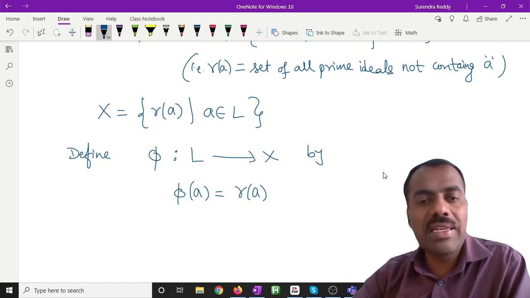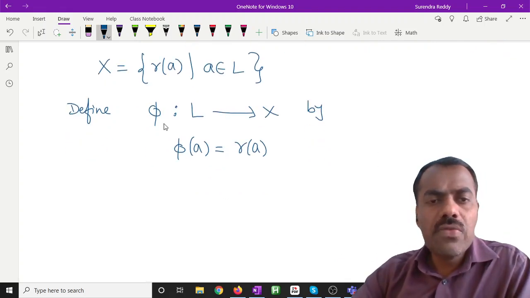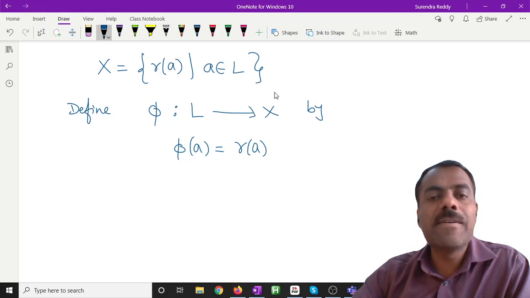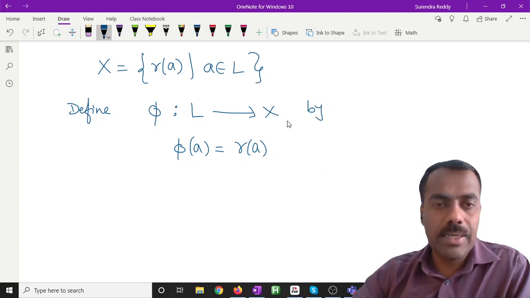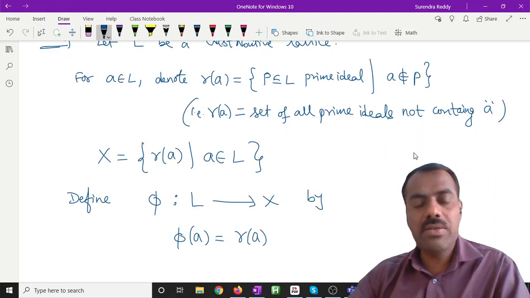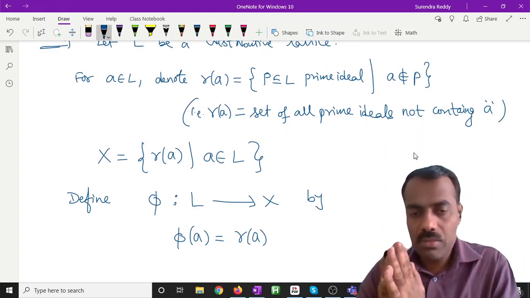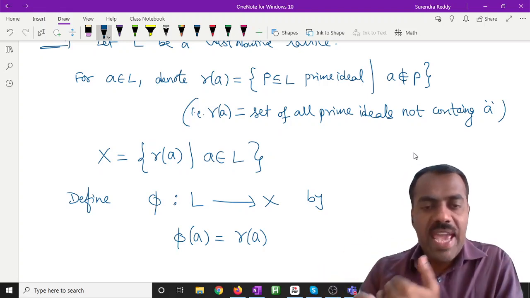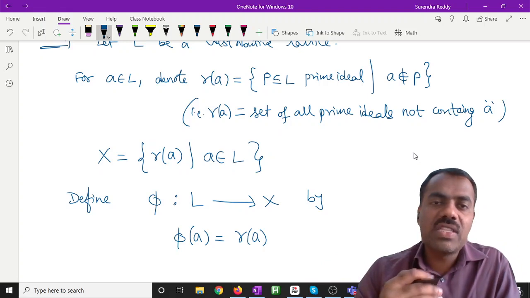Here we have the prime ideal concept. We'll show that first of all this phi is an isomorphism and X is a ring of sets. Then L will become isomorphic to a ring of sets. Is this clear? We'll show that phi is an isomorphism and X, whatever we have considered, is actually a ring of sets.